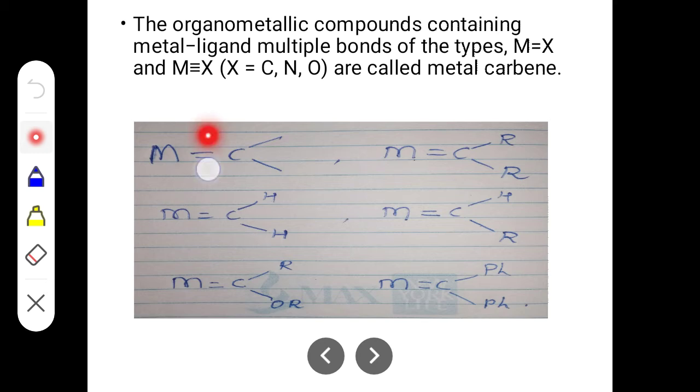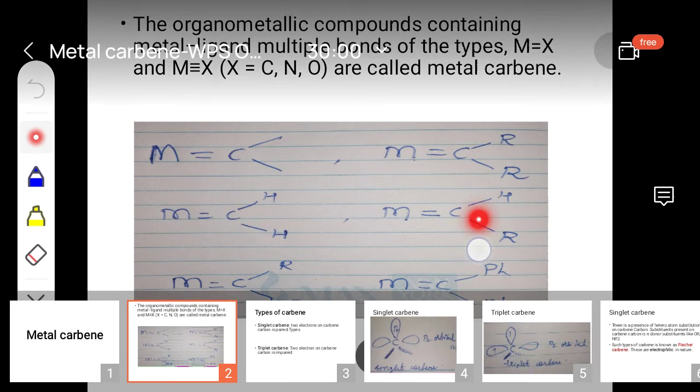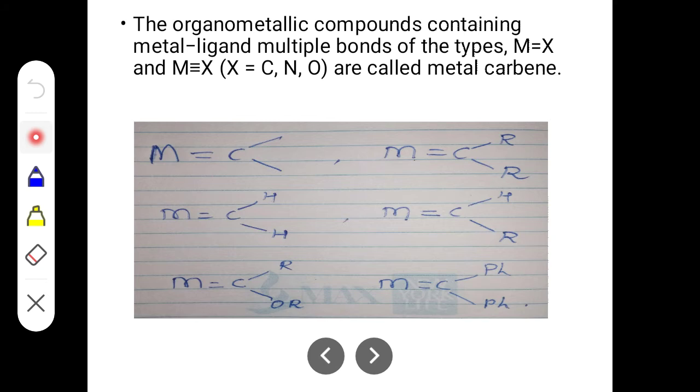In this first four examples, I mean this one and this one, this one and this one, you can see that the carbon is connected to the hydrogen. Here also it can be hydrogen and alkyl group. Here it is both connected to the alkyl. R means it is an alkyl.